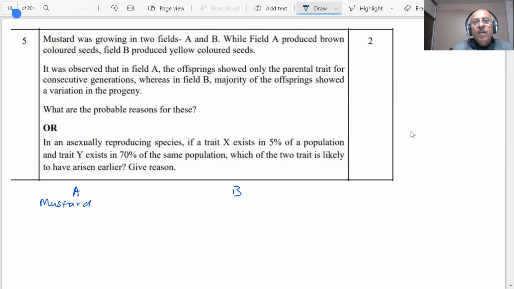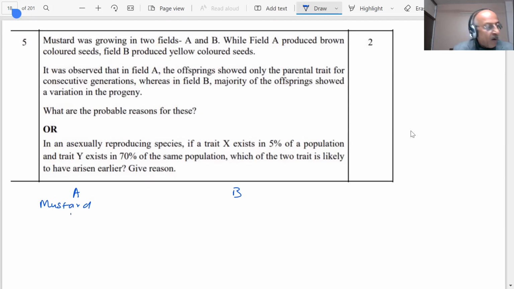While field A produced brown colored seeds, field B produced yellow colored seeds. A was brown and B was producing yellow colored seeds.